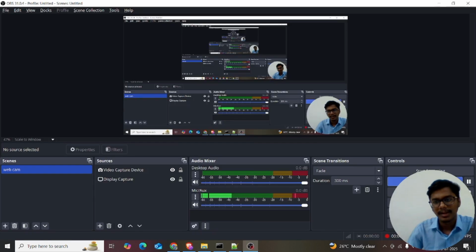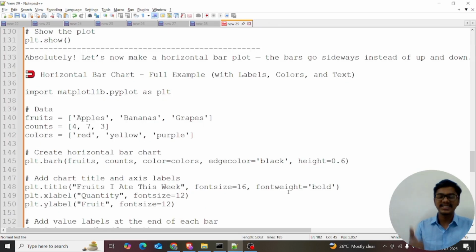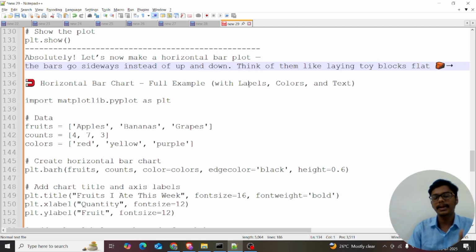Yes guys, we have successfully completed the vertical bar plot. Now in this session we are discussing the horizontal bar plot. In the next session we are discussing the stacked bar plot. I planned the hierarchy this way, because I want to give all the plots that are mostly used in matplotlib.